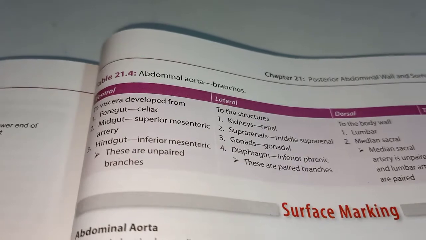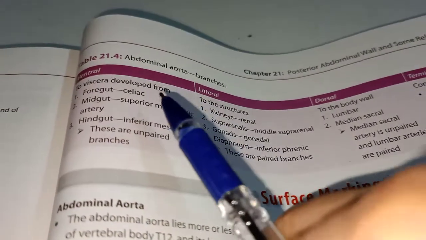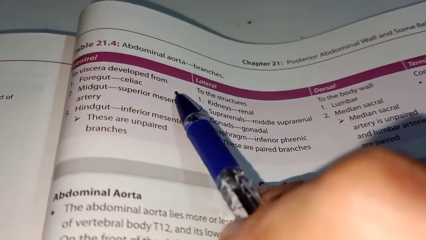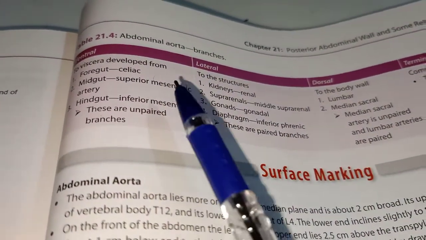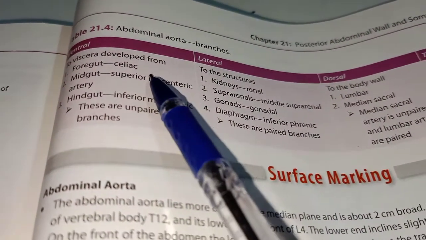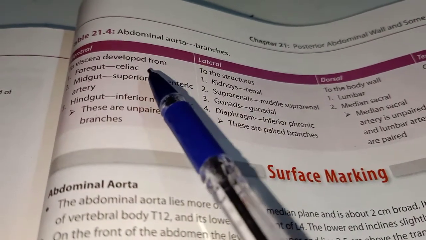What is the level of the foregut? It is from the abdominal part of the esophagus. You know, the esophagus has a thoracic part and an abdominal part.